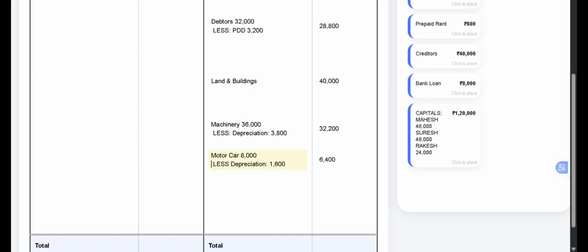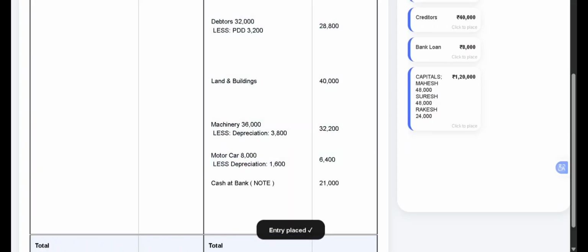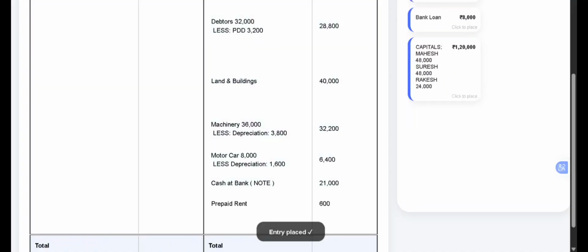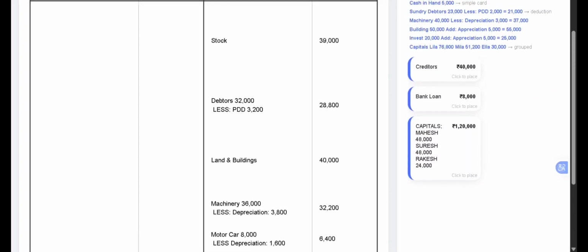Now moving on to the next item. Next we have is the cash at bank. So cash at bank is the new cash at bank which we had calculated under the bank account, that is 21,000. The balance we derived in the bank account. Now the next item what we have is the prepaid rent which was given in the adjustment. Since it is a prepaid rent, it is treated as an asset. So prepaid rent rupees 600 will appear on the asset side of the balance sheet. So these are the entries in the balance sheet asset side.